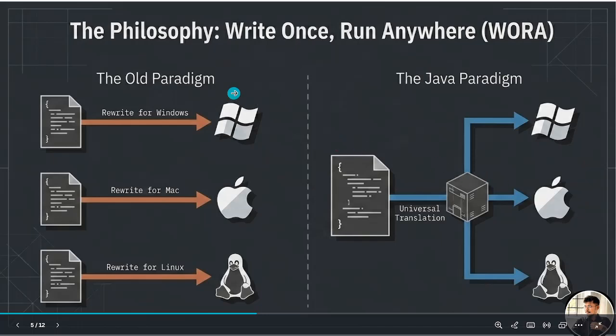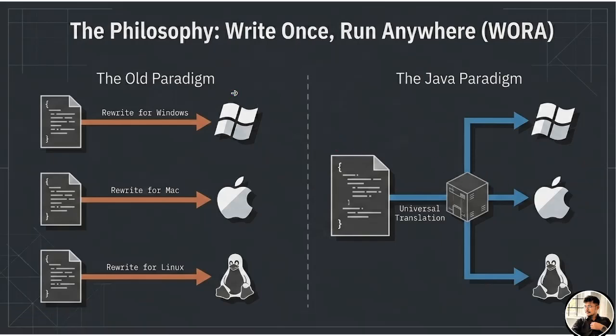Next, what was the philosophy of Java? What was the problem? The problem was, if you wrote code in one system, that code could run in that particular system only. We couldn't run that code on another system, and we had to do everything again from the start. So in Java, they followed one principle, the philosophy WORA, that is called write once, run anywhere.